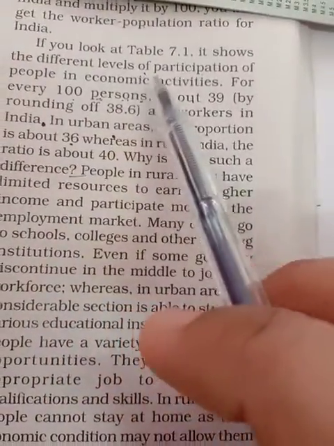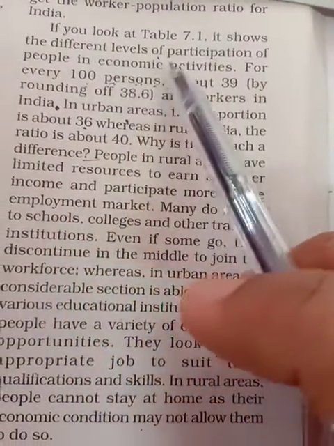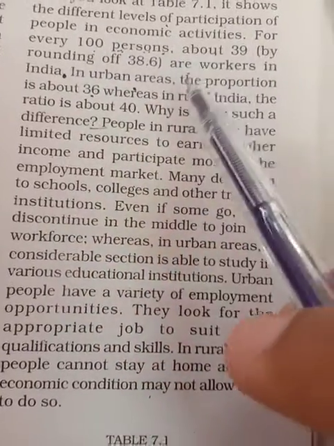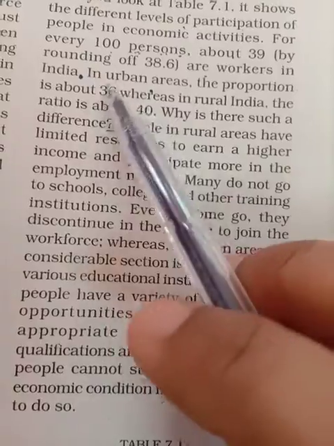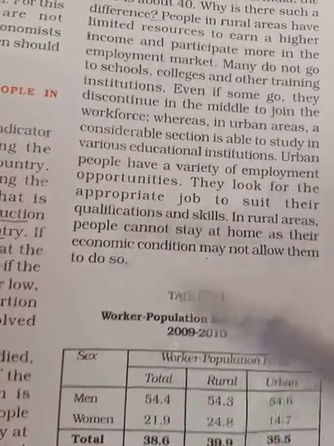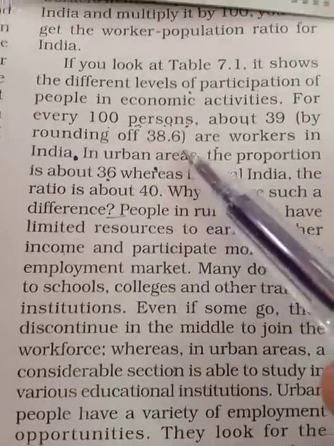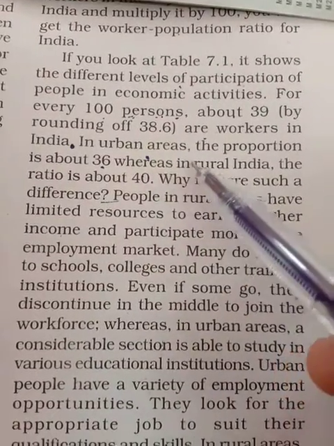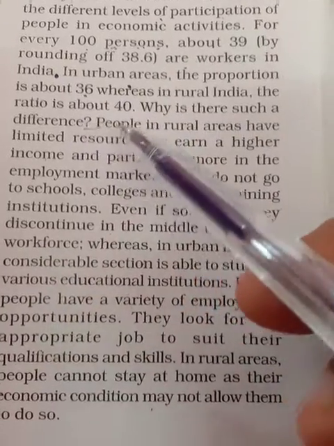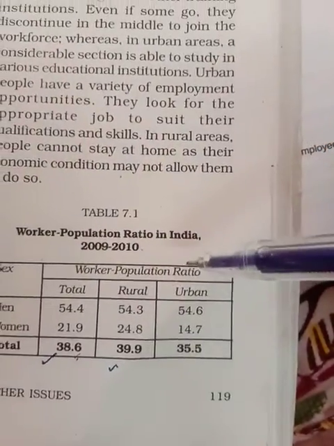If you look at table 7.1, it shows the different levels of participation of people in economic activity. For every 100 persons, about 39 are workers in India, like 38.6, that is rounded off to 39, out of the 100 persons in the country. And then the proportion is about 36 in urban India, whereas in rural India the ratio is about 40.